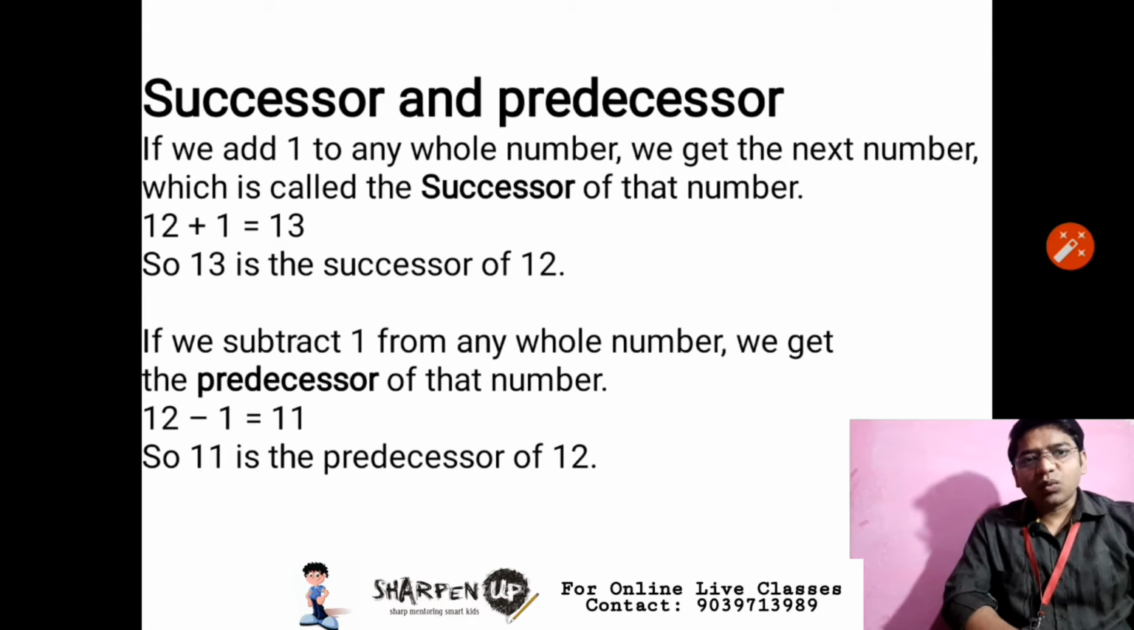What is the successor and predecessor of whole numbers? If we add 1 to any whole number, we get the next number which is called the successor of that number. For example, if I add 1 to 12, the result is 13. That means 13 is the successor of 12. And if we subtract 1 from any whole number, we get the predecessor of that number. For example, if I subtract 1 from 12, what will I get? 11. So that means 11 is the predecessor of 12.